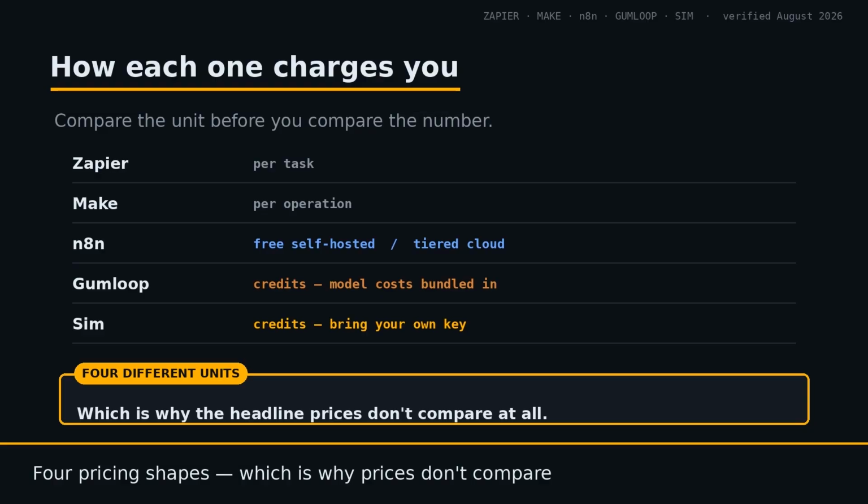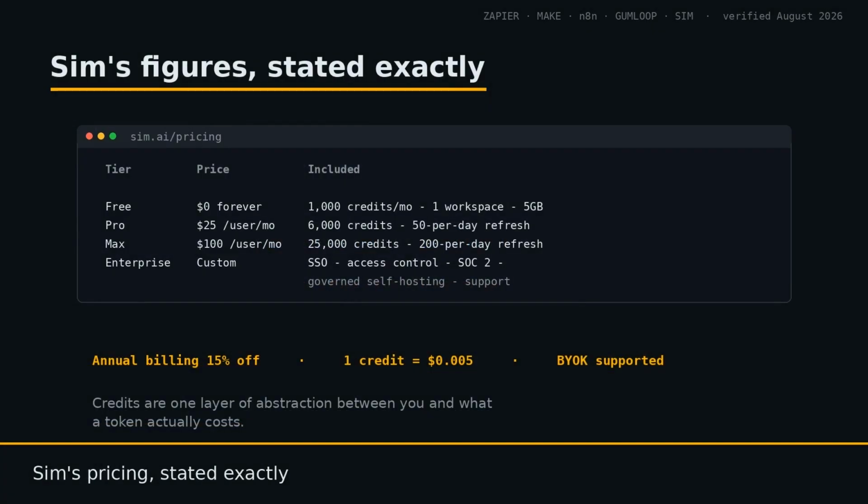n8n's self-hosted community edition is free. You pay for infrastructure. The cloud plans are tiered. Gumloop uses credits and bundles model API costs into them. That simplifies billing, but means you're paying a markup on inference rather than your own API rate. Credit consumption varies with how AI heavy a workflow is, so a light test flow won't predict production cost. Sim's pricing. Free is $0 forever with 1,000 monthly credits, 1 workspace, and 5 gigabytes of storage.